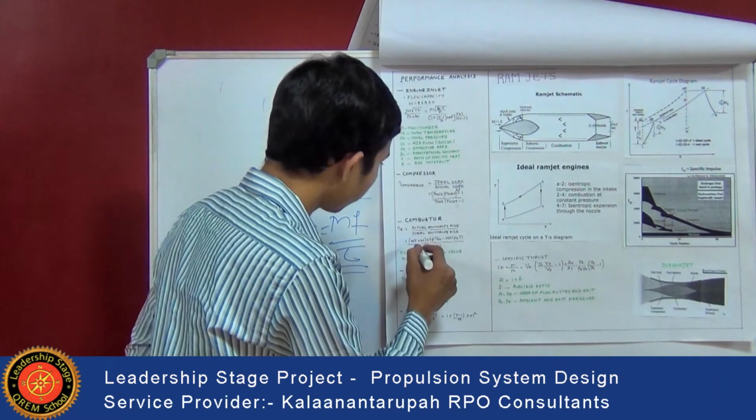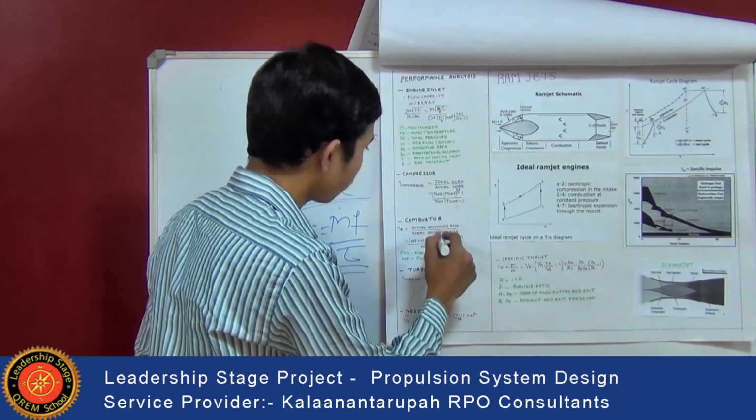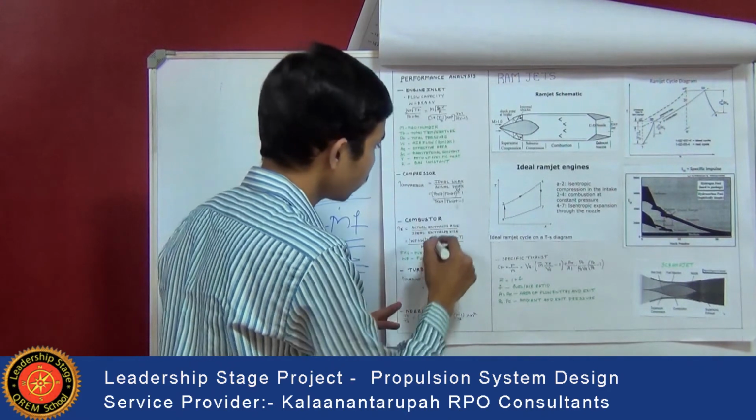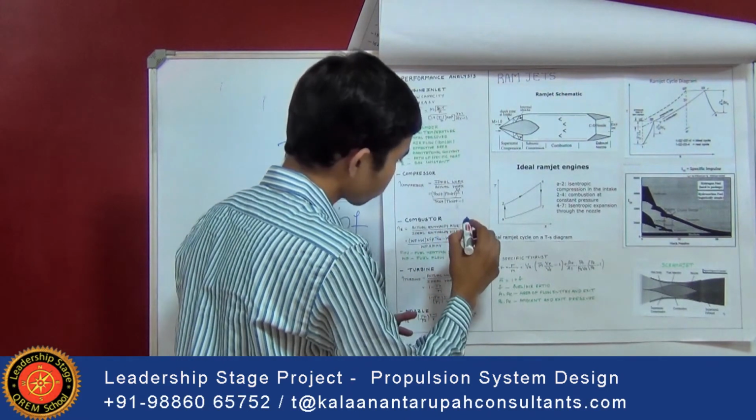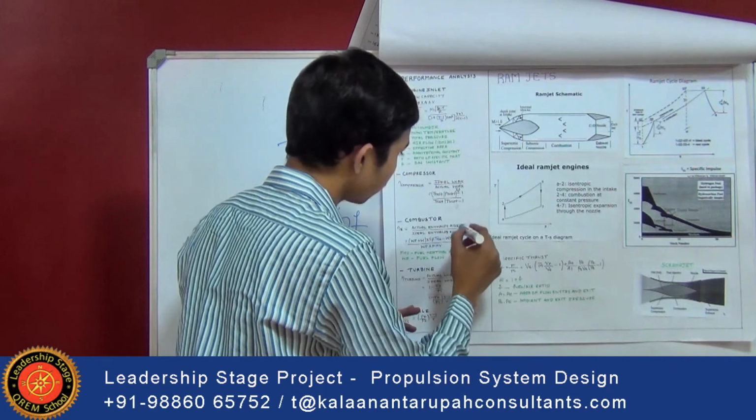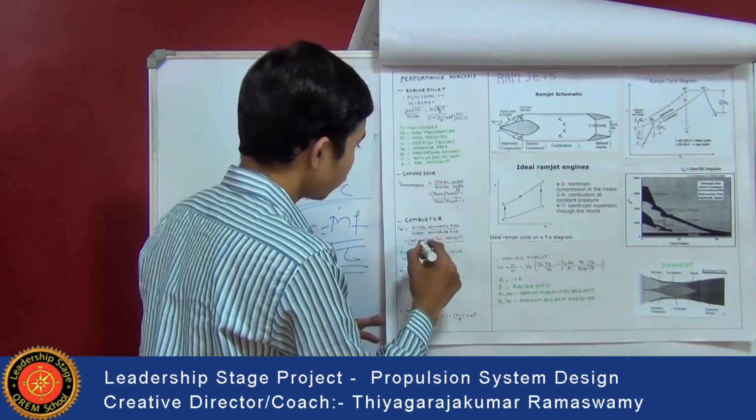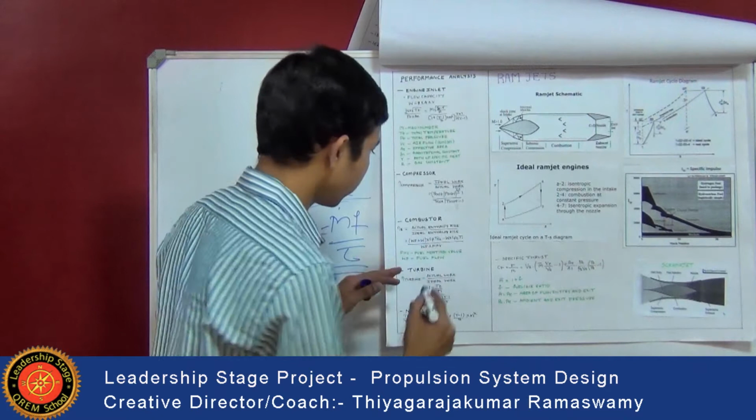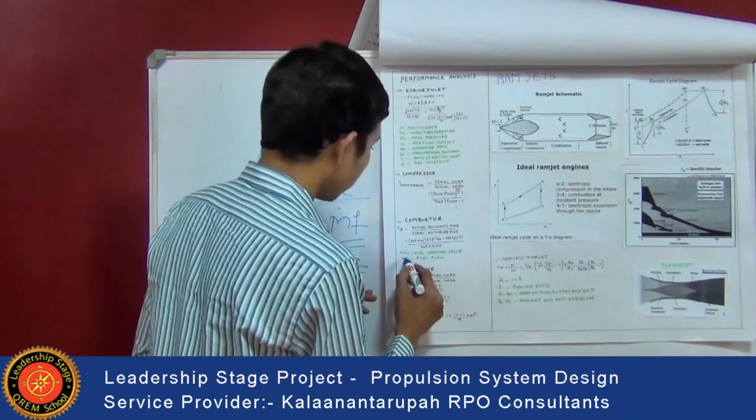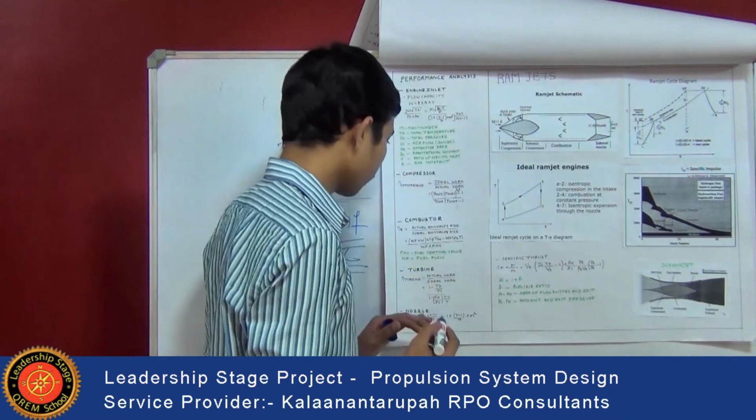It's equal to (WF plus W) into Cp of T exit, that is the exit temperature, minus W into specific Cp into T inlet, the inlet temperature, divided by WF into FHV. FHV is nothing but the fuel heating value, whereas WF is the fuel flow.